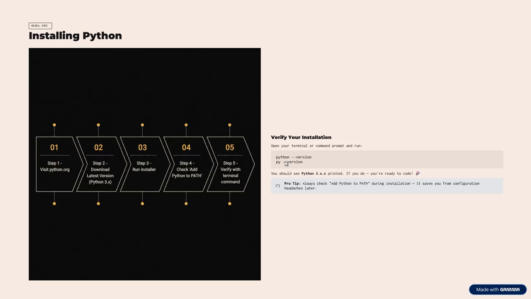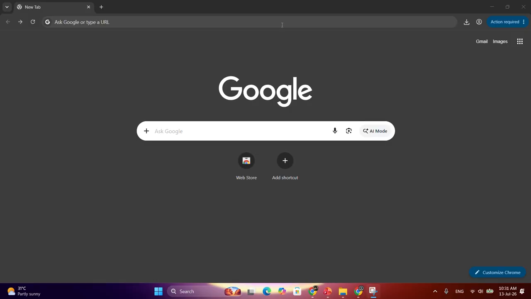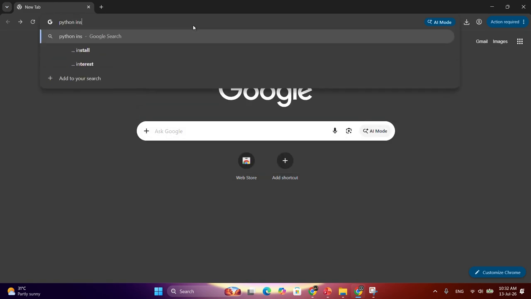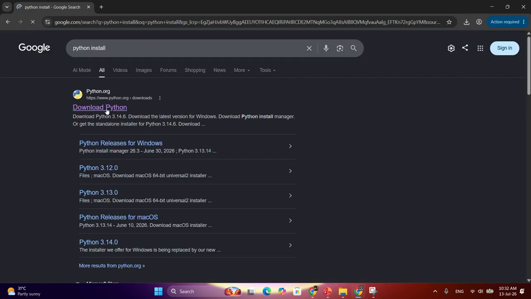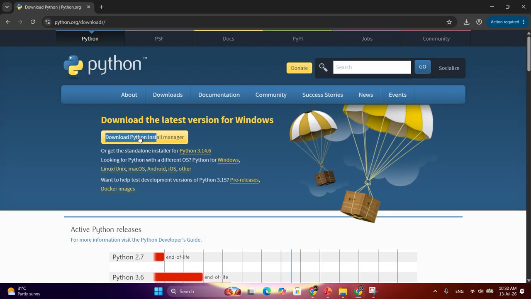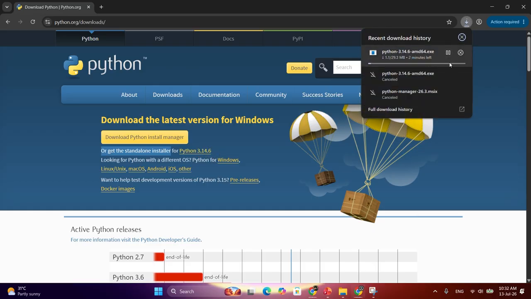So we will exit from the PPT. So let me show you how to install Python. It is very simple and you can ask ChatGPT or whatever and get to know how to install Python. But I will tell you a simple way. You need to search for Python install, then press enter and go to the first link where it is written Download Python. You don't need to go with the Python install manager. Simply go with the standalone installer. Python 3 point something, some version will be there. Click there. The installer will start downloading. It will take around 1 minute to finish. When it finishes, I will let you know how to install it.